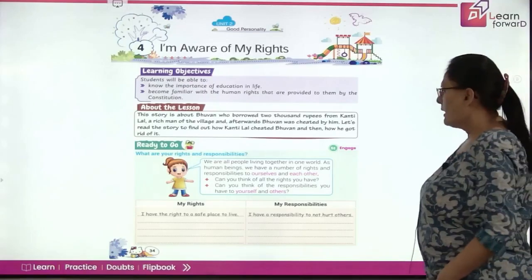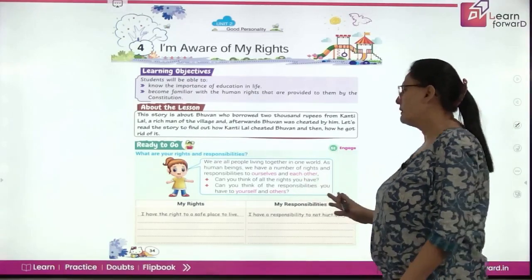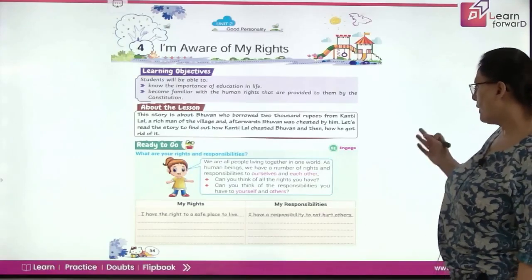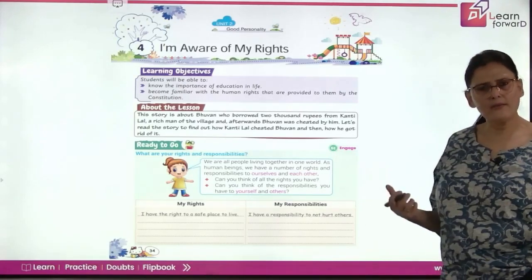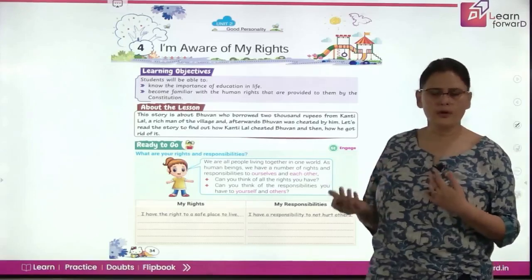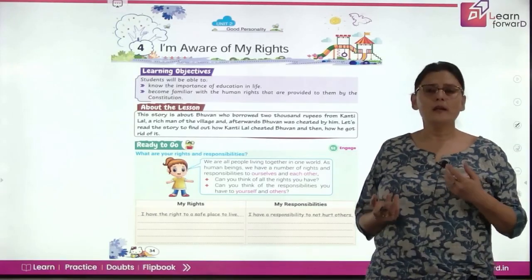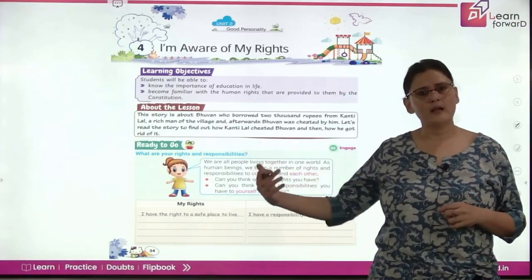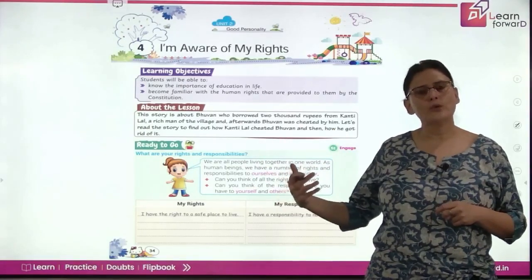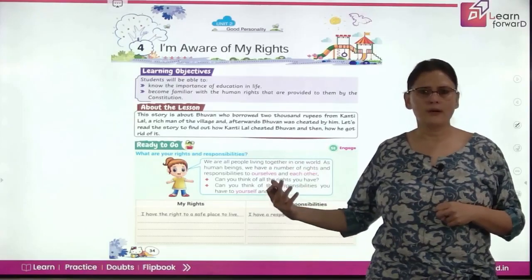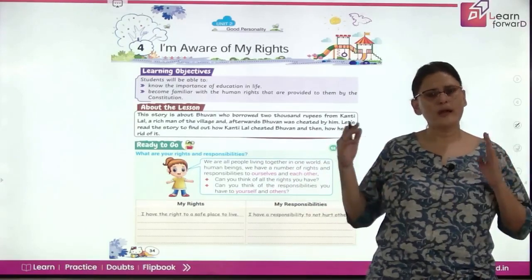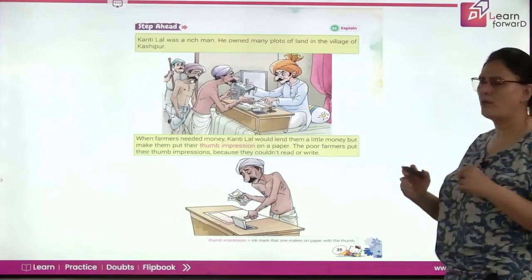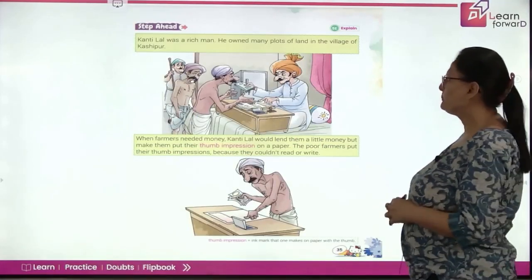All right. Now, before we read the story, we have an activity. What are your rights and responsibilities? So we all know that we do have some rights, but with the rights we have some responsibilities also, right? Like our right is that we can express ourselves, but on the other hand, my responsibility is that my words should not hurt anyone, right? So with rights we do have responsibilities. So you will all jot down your rights and your responsibilities. So let's start the story.